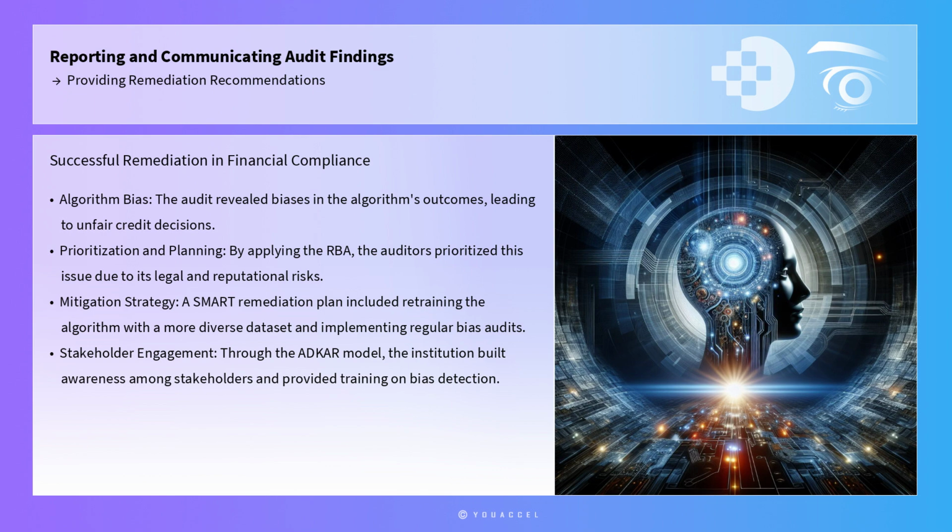An example of successful remediation through structured recommendations is seen in the case of a financial institution that faced compliance issues with AI-driven credit scoring algorithms. The audit revealed biases in the algorithm's outcomes, leading to unfair credit decisions. By applying the RBA, the auditors prioritized this issue due to its legal and reputational risks.